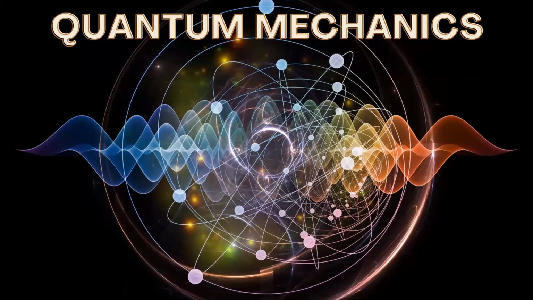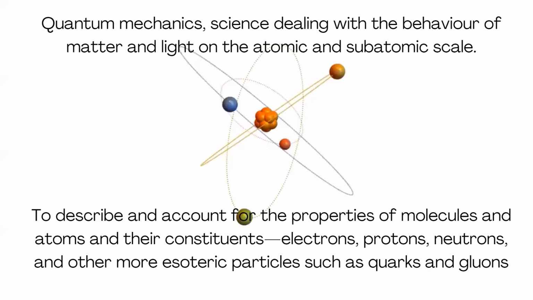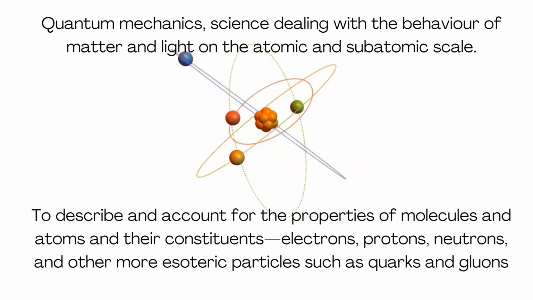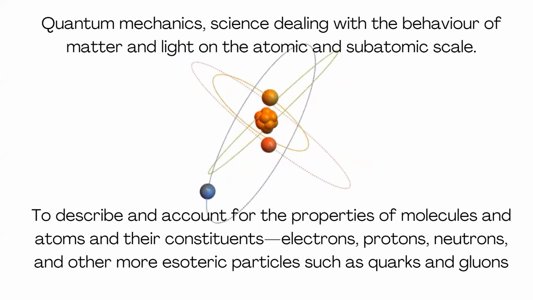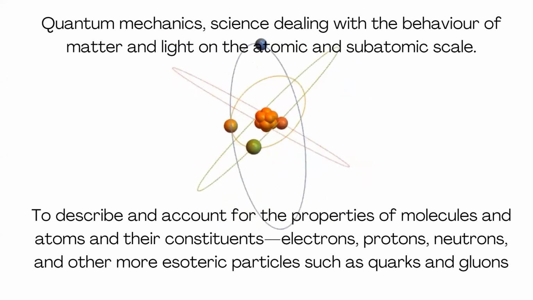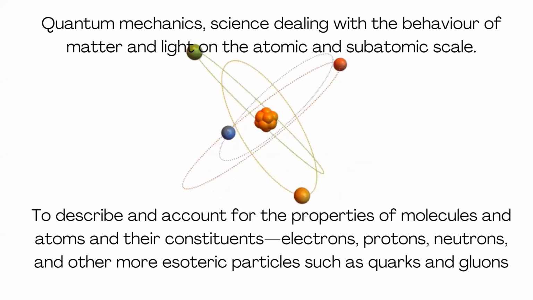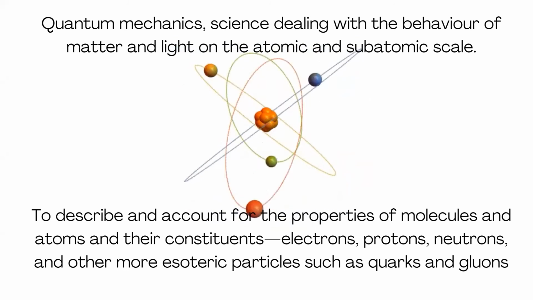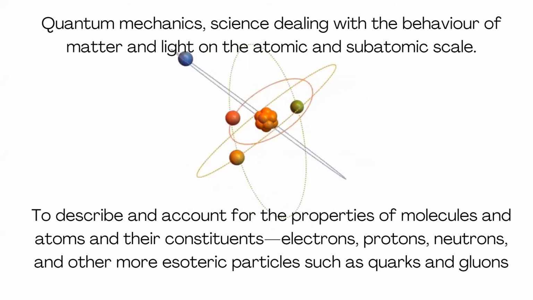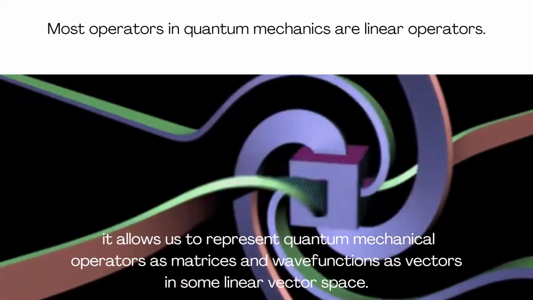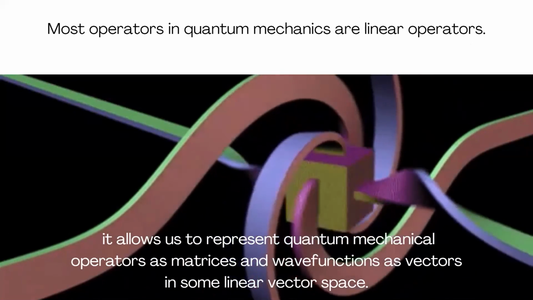In quantum mechanics also, we are using these vectors. In quantum mechanics, we are studying the behavior of matter and light, maybe on atomic or subatomic levels. We are studying electrons, protons, neutrons, and the constituents of molecules. They are also moving. Here also we can see the idea of vectors. Here we have the linear vector space.